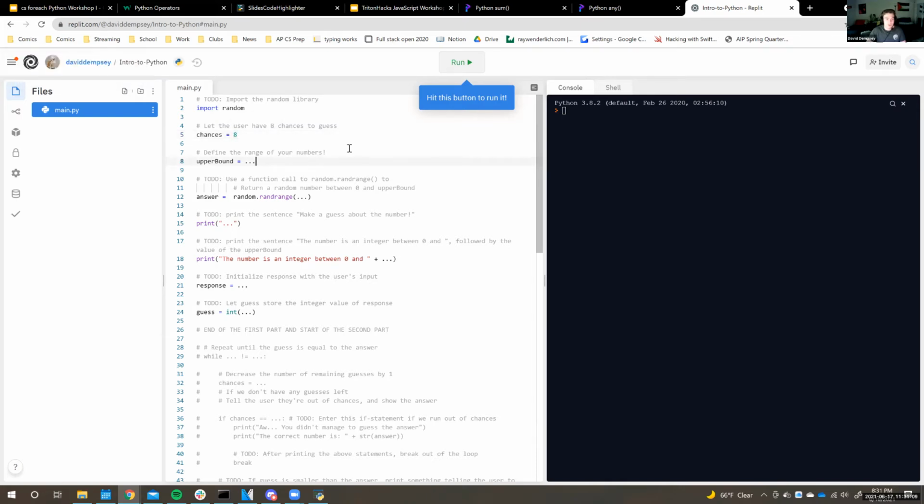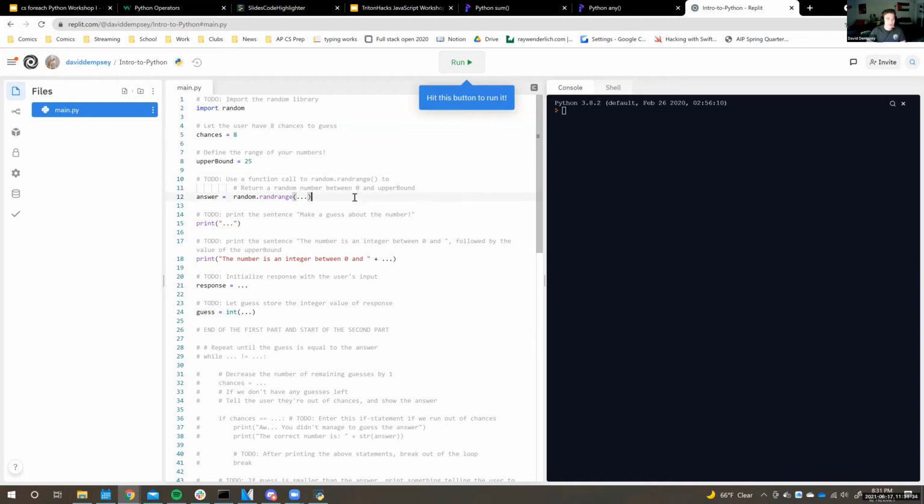And we want to also define an upper bound for how many numbers we want to generate. So if you had 100, it'd probably be pretty hard to guess what the right number is. So let's say like 25. I think with 8 chances, it should be reasonable to guess what the proper number is, but we'll see about that.